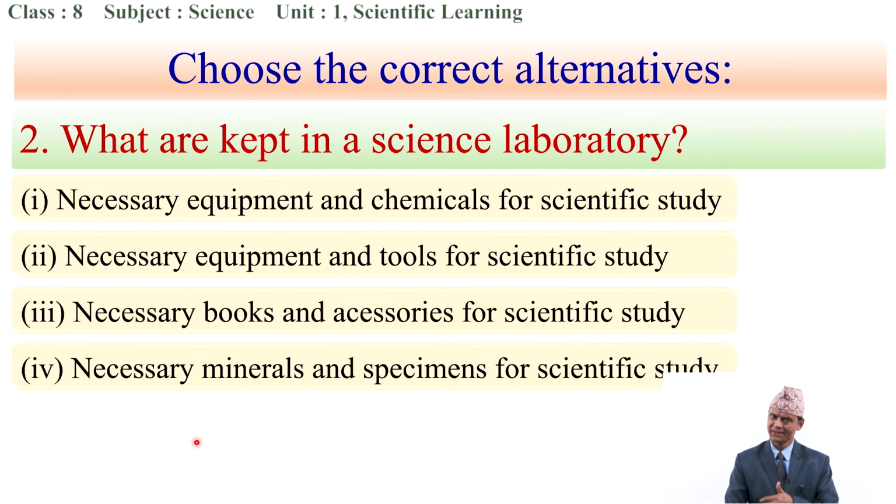Now, let's go to question number 2. What are kept in a science laboratory? Let's find the correct answer. First answer is necessary equipment and chemicals for scientific study. Second one is necessary equipment and tools for scientific study. Third one is necessary books and accessories for scientific study. And the last one is necessary materials and specimens for scientific study.